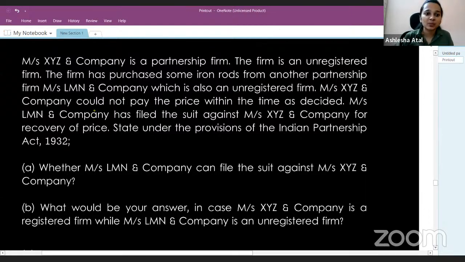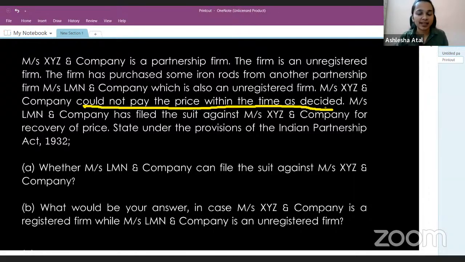Messrs. XYZ and Company could not pay the price within the time which was decided. So the purchase was made, but this firm, Messrs. XYZ, could not pay the price within the time which was fixed. Messrs. LMN and Company has filed a suit against Messrs. XYZ and Company for recovery of the price. So here there's this other firm, LMN and Company, which has filed a suit against XYZ for recovery of the price.